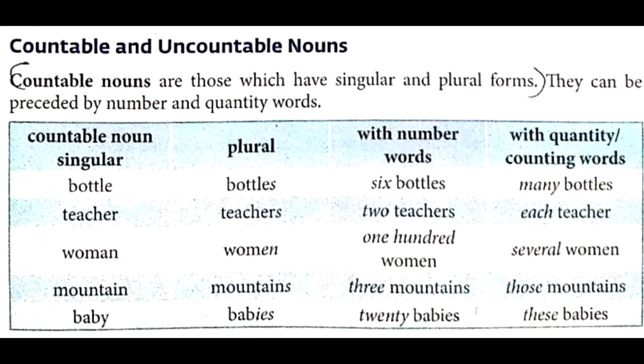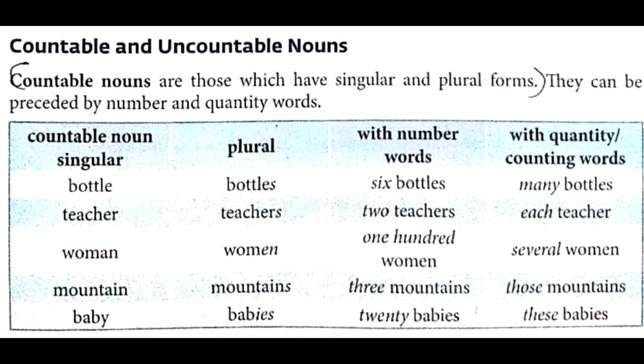Now here there is a table. In the table we had subgroups. First one is countable noun in singular form, then its plural form, then with number words, then with quantity or counting words. Some examples are given.